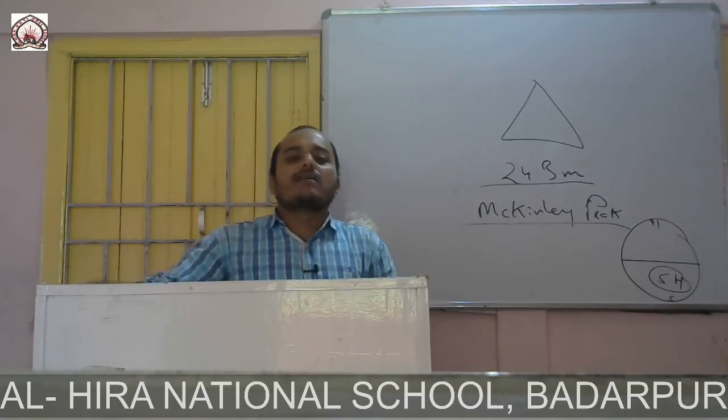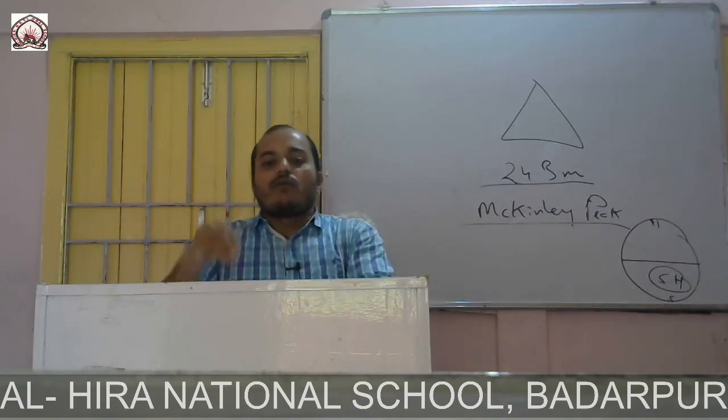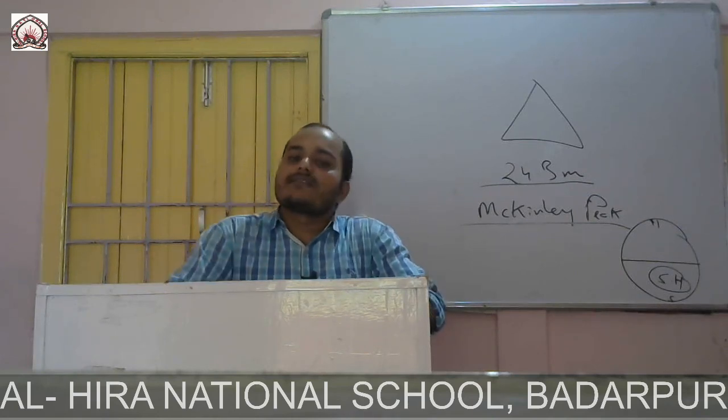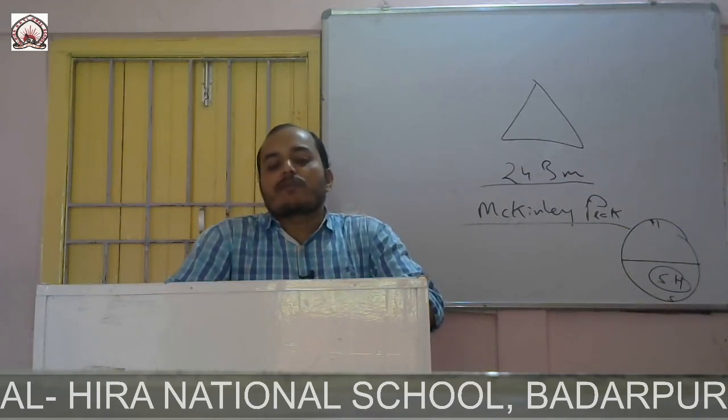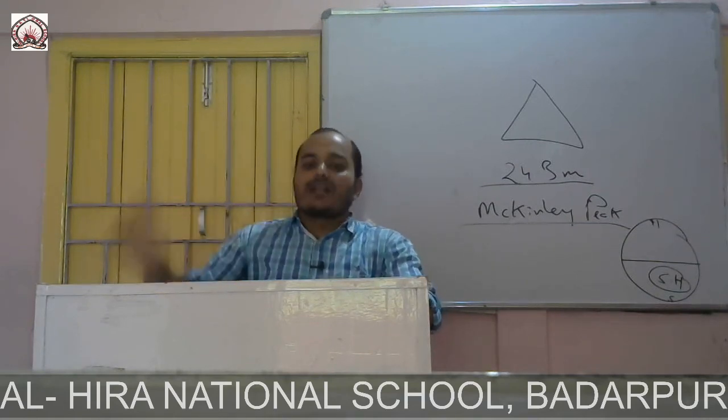You go through all these countries once, and with this chapter, your half yearly syllabus is finished. Geography 2 chapters and history 2 chapters, I have completed all these chapters.